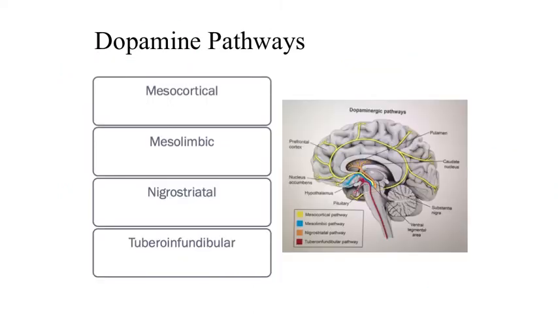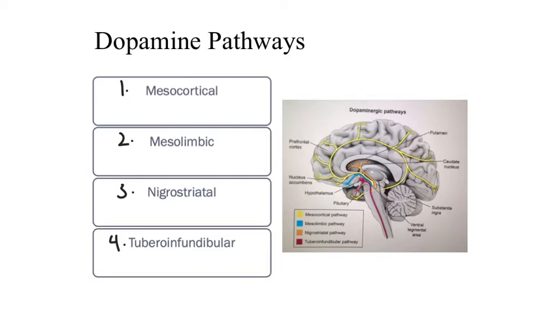Given the important role of dopamine, it is important to understand the dopaminergic pathways in the brain and the way that they are affected in the disease of schizophrenia, as well as ways in which they are targeted by antipsychotic drugs. There are four primary dopamine pathways in the brain: mesocortical, mesolimbic, nigrostriatal, and tuberoinfundibular. All four dopamine pathways are affected either in schizophrenia as a disease state or by antipsychotic drugs that are used to treat the disease. The mesocortical pathway is shown in yellow.